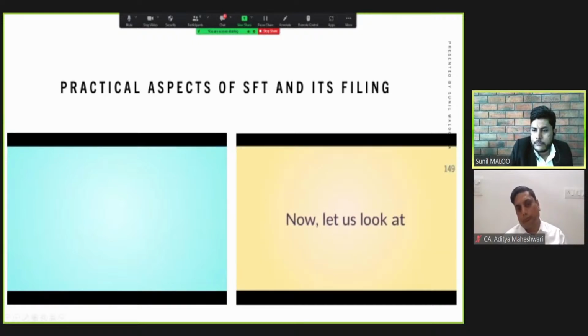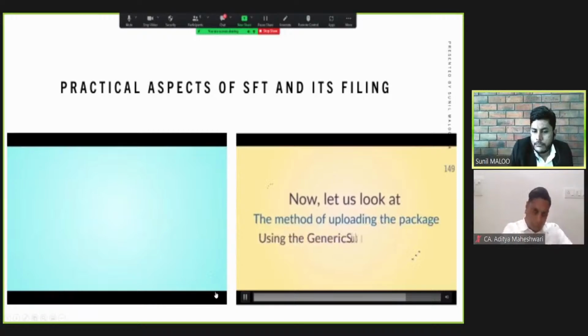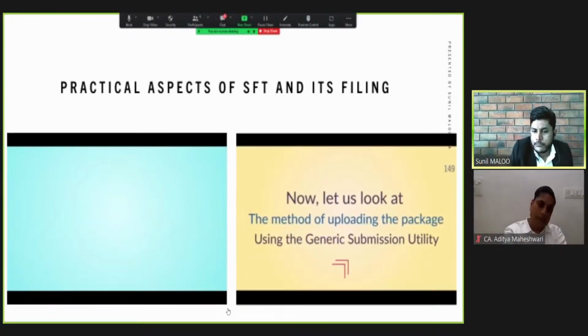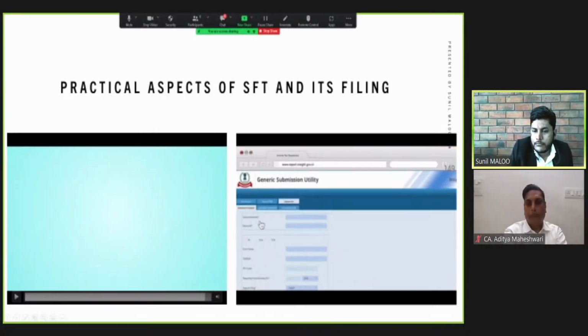Now, let us look at the method of uploading the package using the generic submission utility. Go to the Statement Upload link under the Statement tab. The designated director needs to log in.